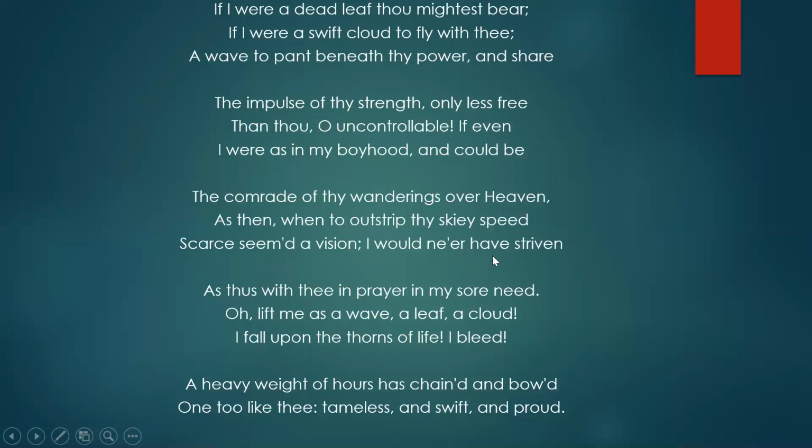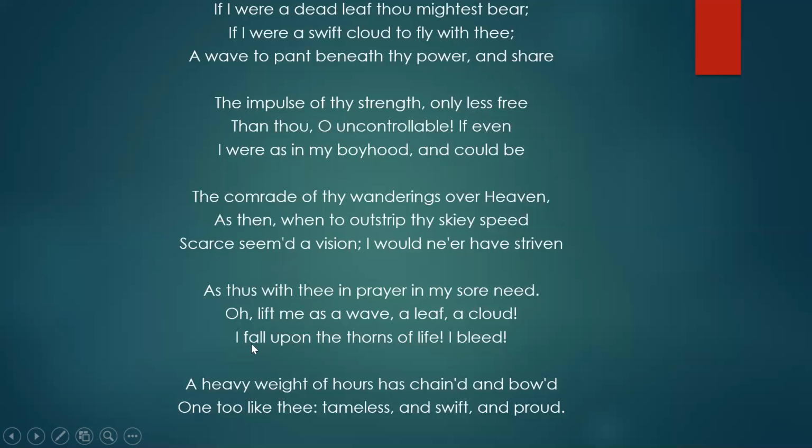And he says that he would never have asked the west wind to motivate him or to inspire him when he needs her the most. Actually, at this moment, he needs that kind of inspiration and motivation from the west wind, because he is passing through the bad phase of his life. So he wants the west wind to lift him as a wave, a leaf, or a cloud, or infuse in him the same intensity, the same power, and the same zeal and enthusiasm which he once had when he was a young man. I fall upon the thorns of life, I bleed.